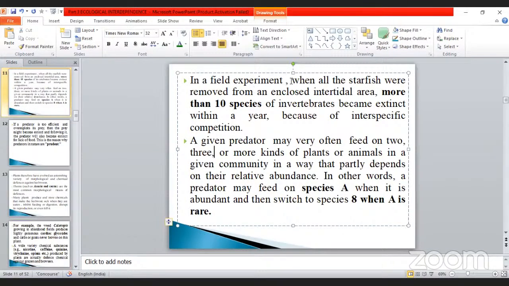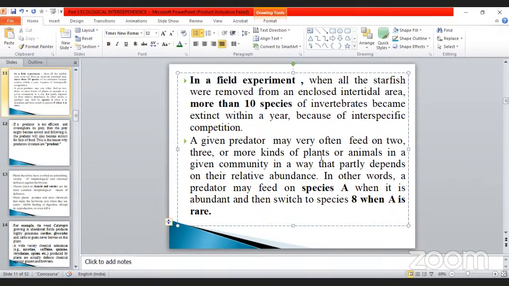In a field experiment, whether you are moving on to any tropical region, a desert, forest, rainy season or aquatic area, whatever it may be, what happened here? All the starfish were removed from an enclosed intertidal area. Enclosed means, take an example, a particular area only is covered.